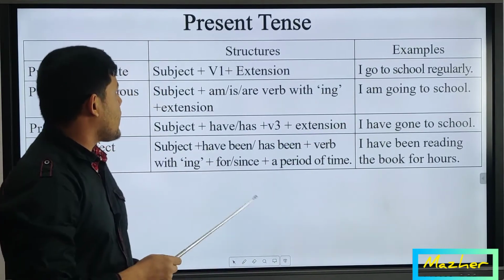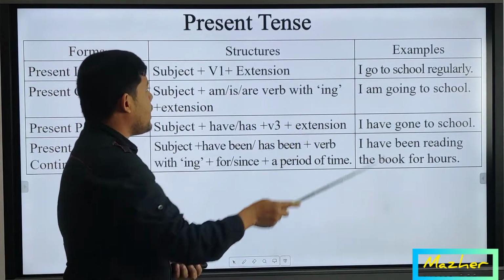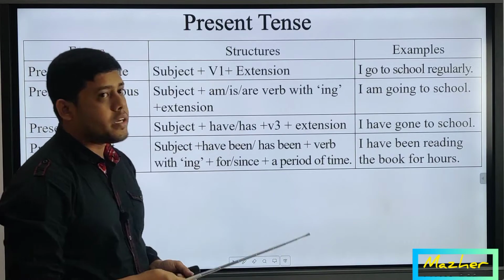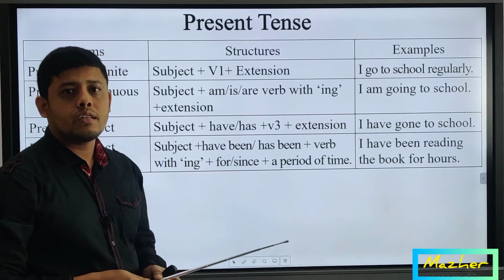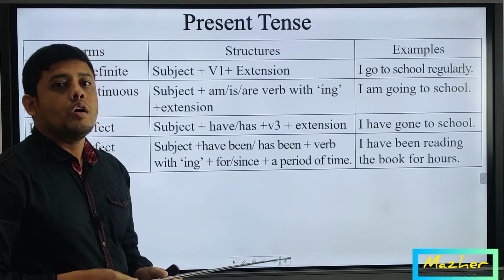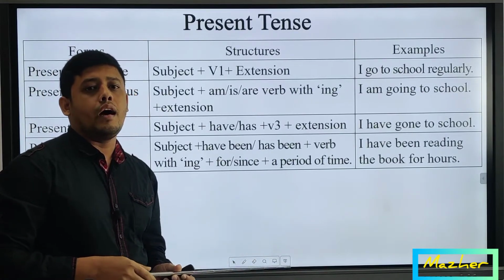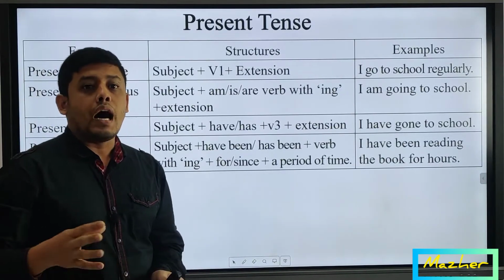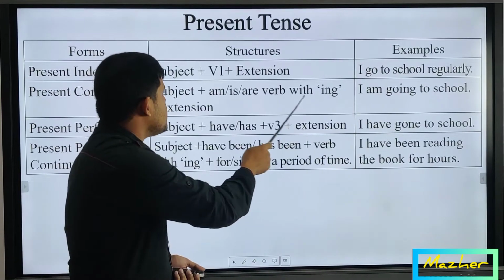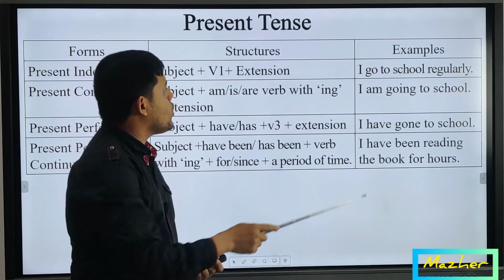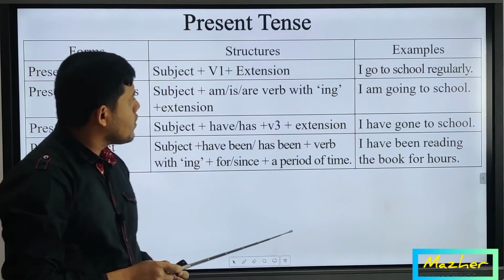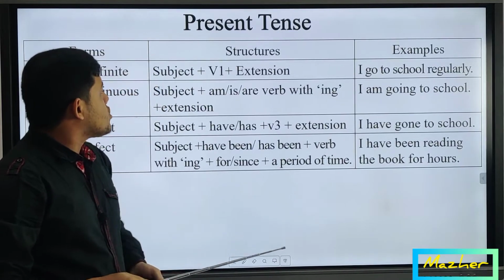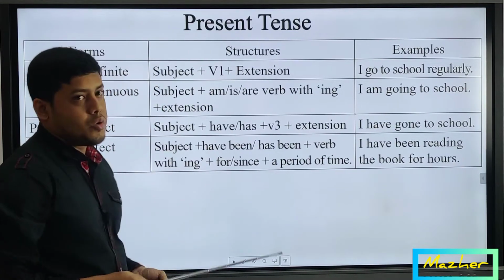So let's see the structure again. Here I is the subject and am is the auxiliary verb. We know that the auxiliary verb always follows the subject. With the subject I, we have to place the verb am, with the subject he, we have to place the singular verb is, and with plural, we have to use are. So here is written verb plus ing, verb with ing. That's why the main verb go is placed here by adding ing. I am going to school is an example of present continuous.